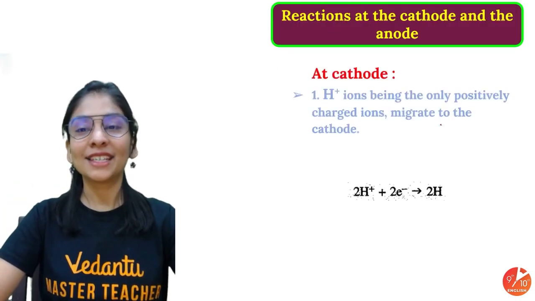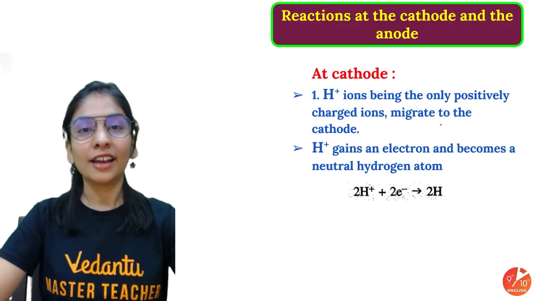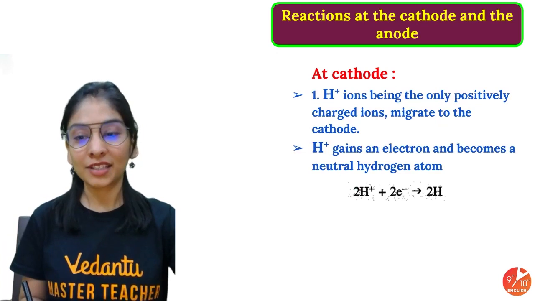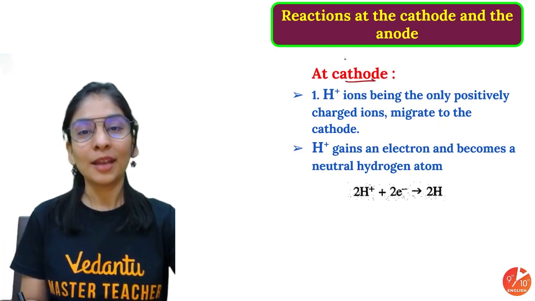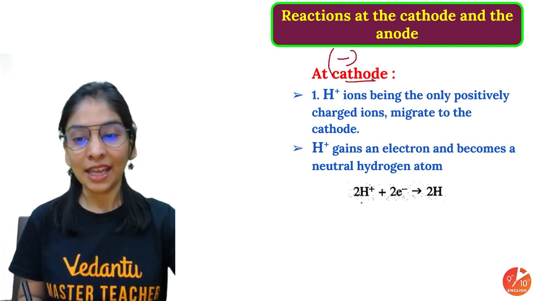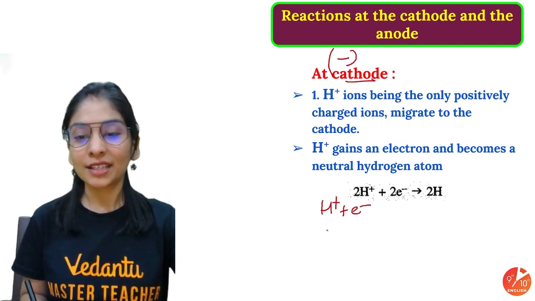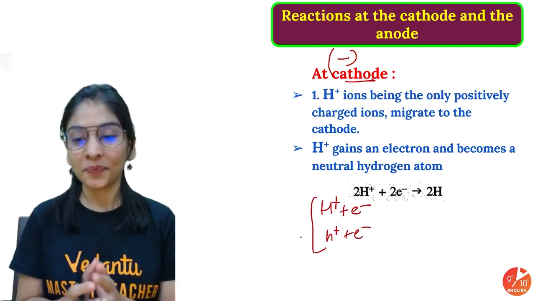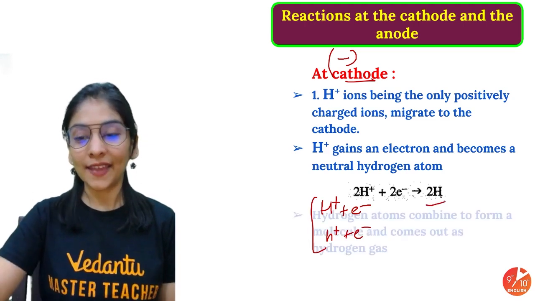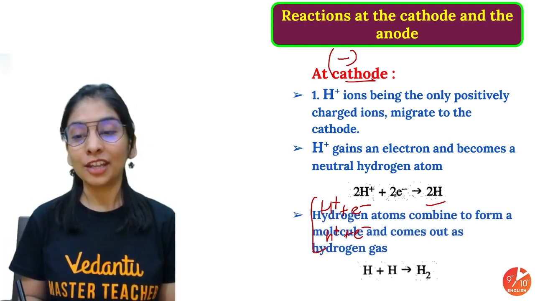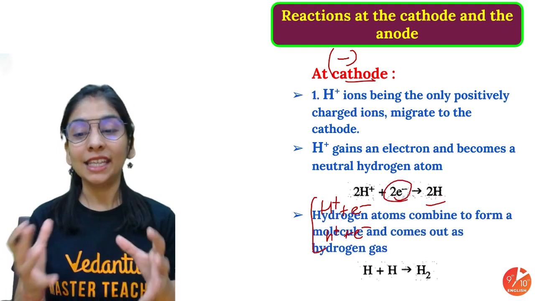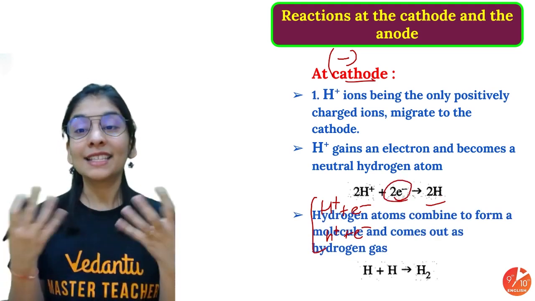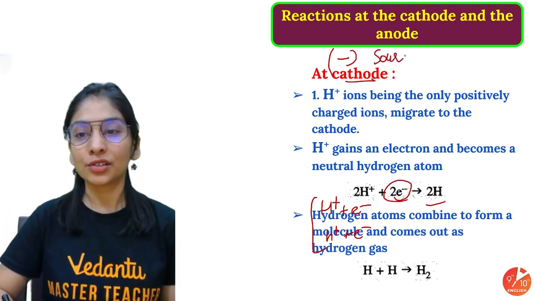So let me tell you what products you are going to observe. First of all, H positive ion will move towards the cathode because the cathode attracts cations, and it will gain an electron so that it can get rid of its charge. Every H positive will accept one electron. Why did I take 2 H positive? Because they have to make H2 gas, which is stable. So you will get first 2H, and they'll combine to give H2, and 2 electrons is what they need to gain.